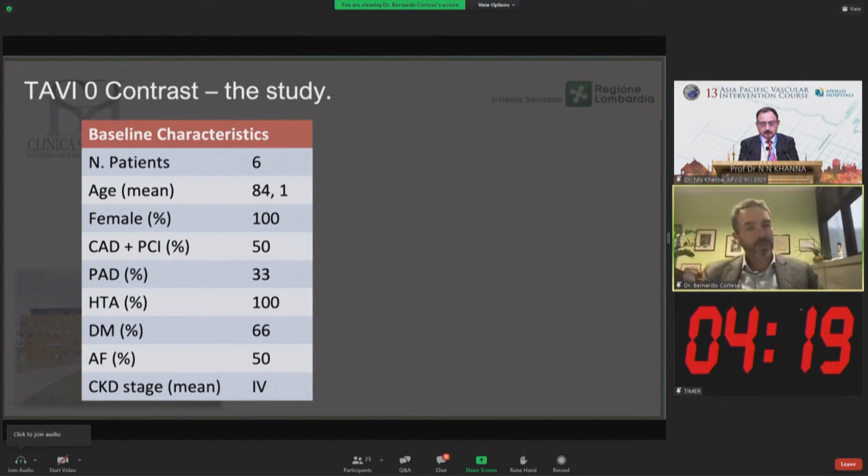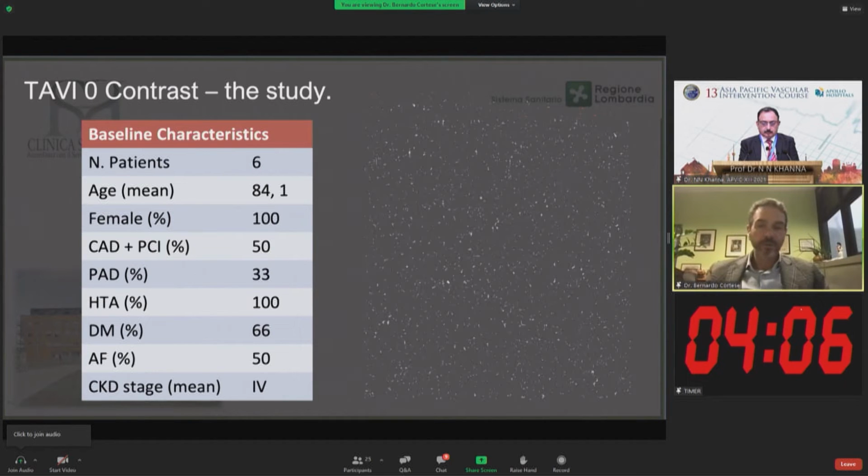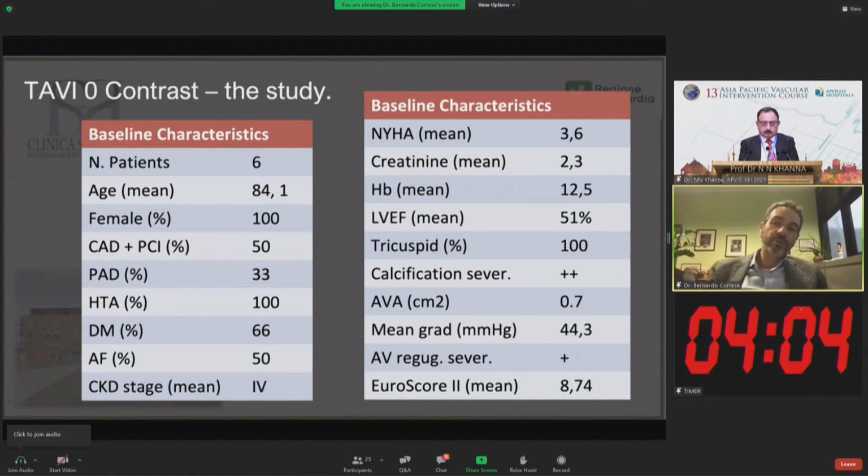We gained experience with 6 patients who had an average age of 84 years. All of them were female, which is quite strange compared to the literature, and were, I would say, a very complex milieu from the clinical point of view.